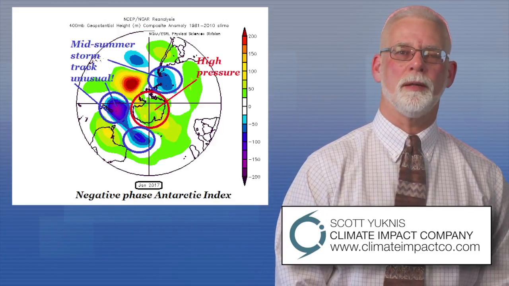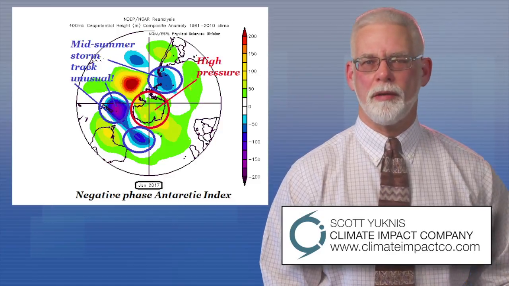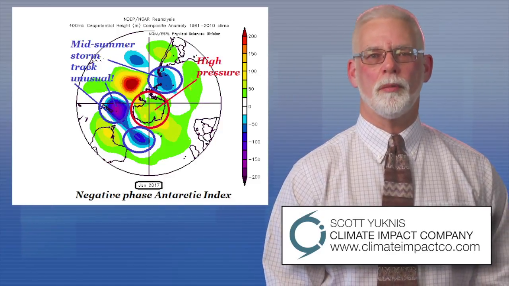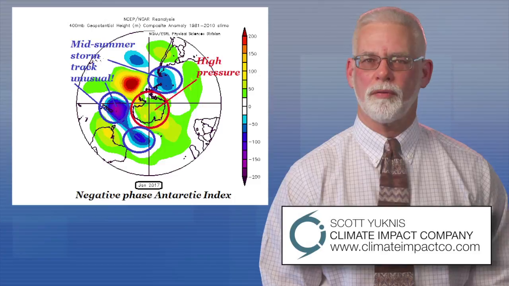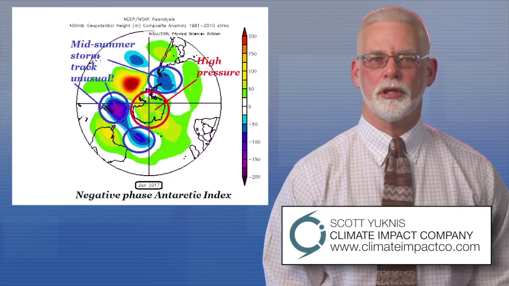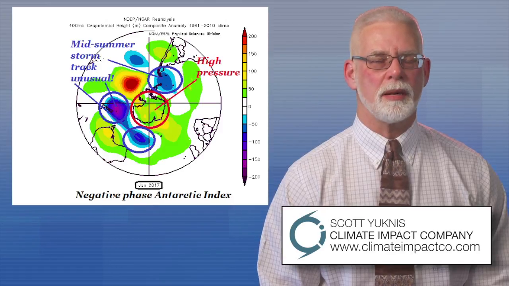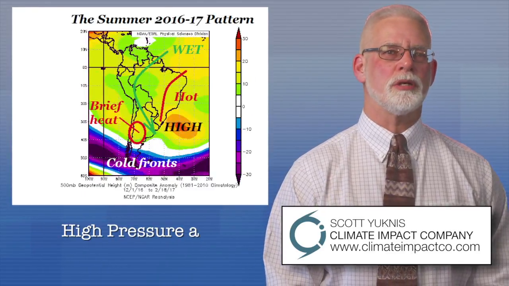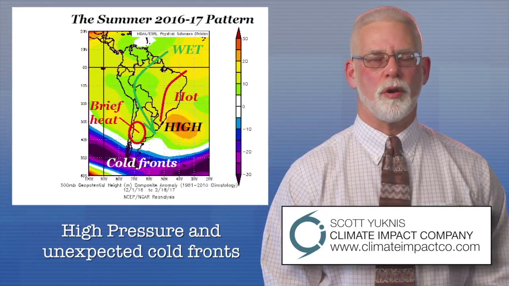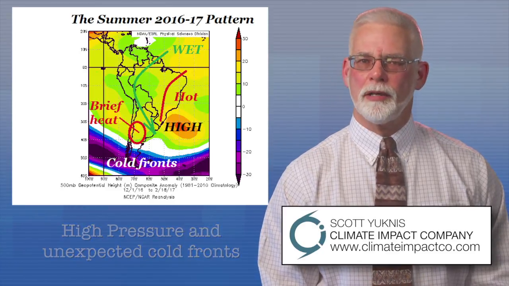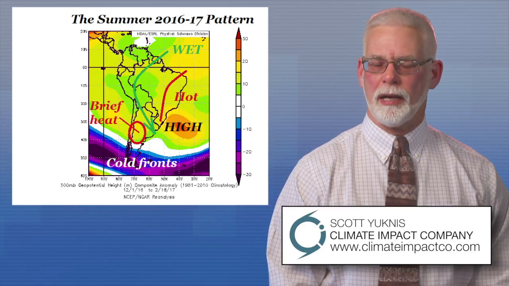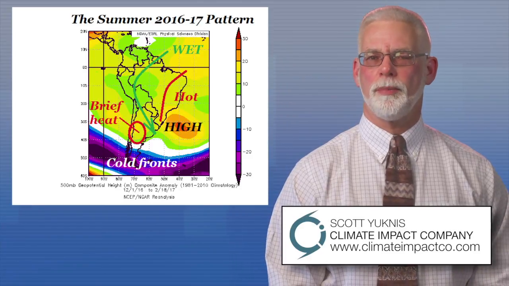Sometimes they reached Brazil. And with that warm water surrounding South America, that led to above normal moisture in the lower atmosphere, and these cold fronts would interact with that moisture and cause occasional heavy rain. So that prevented a drought for this past summer season, with the exception of eastern Brazil, where dryness was quite strong.